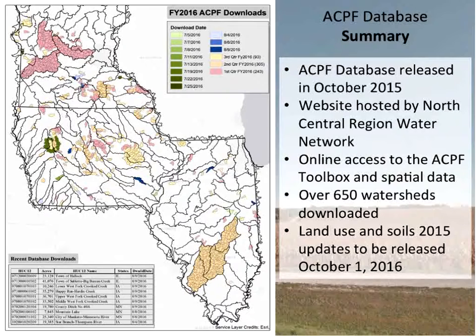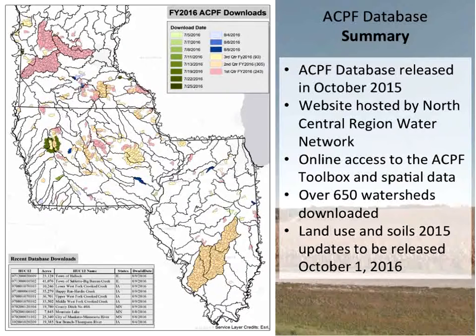One question. I assume these ACPF database downloads don't include the hydro-conditioned elevation data. So does the online database include the elevation data? No, it does not. We aren't in a position to do that.